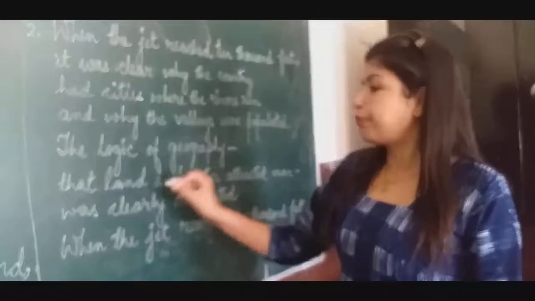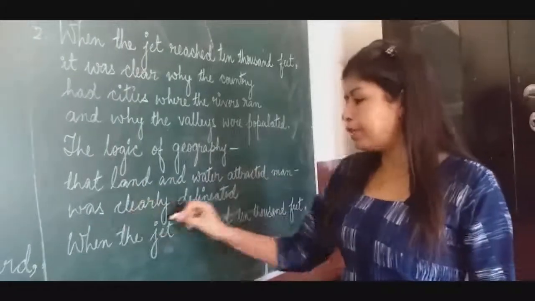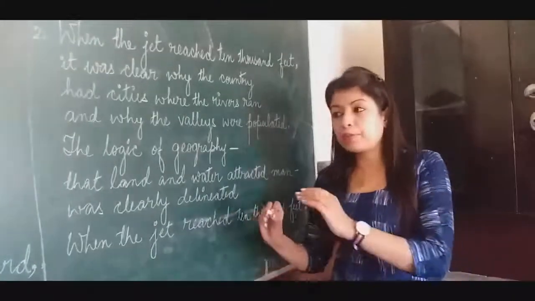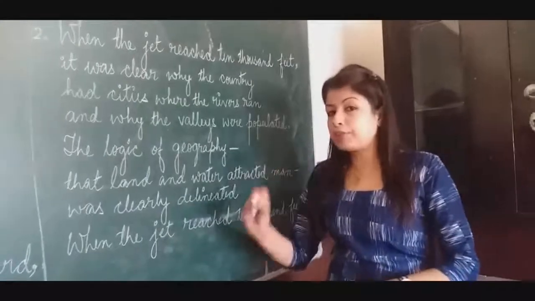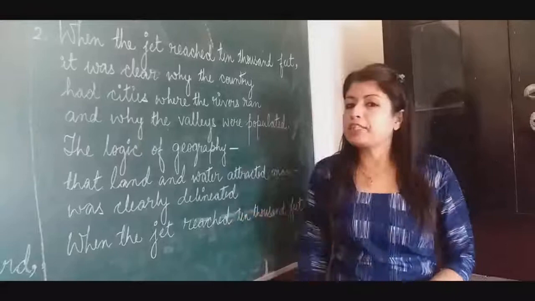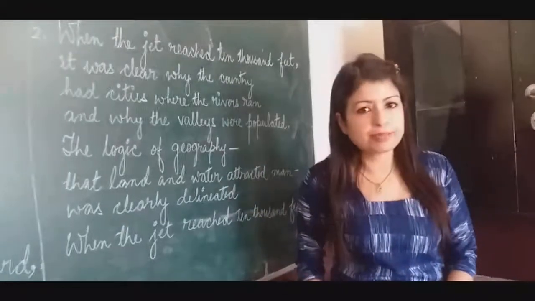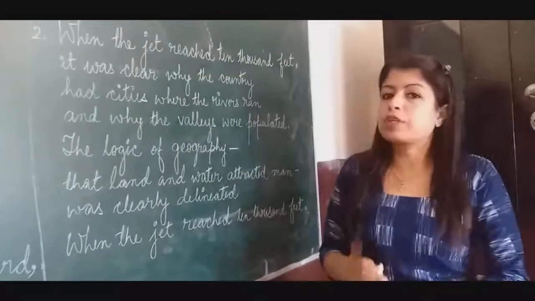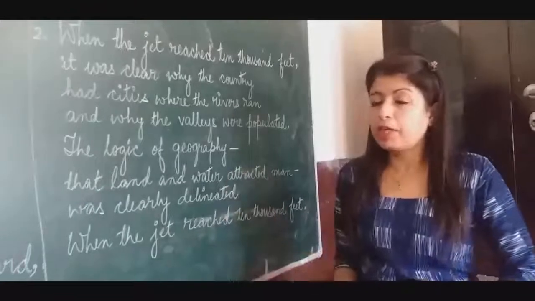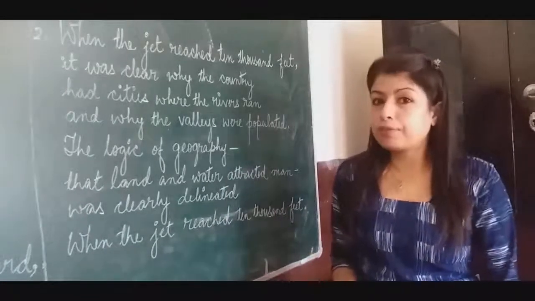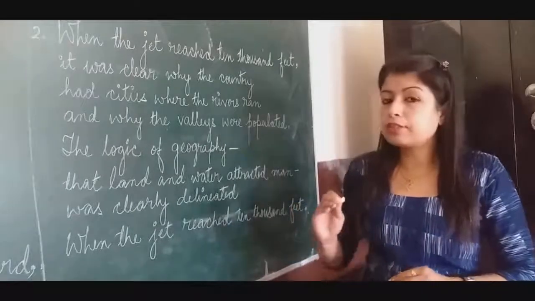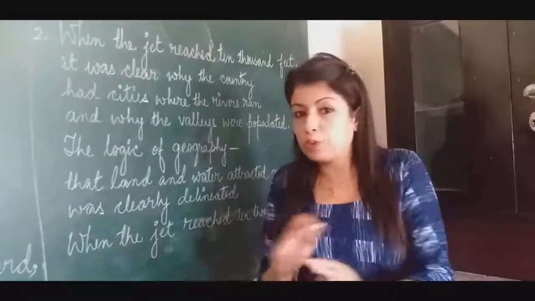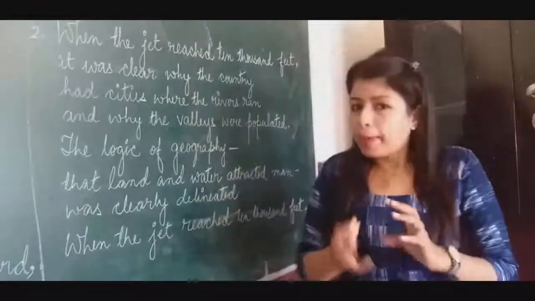So, the logic of geography, that land and water attracted man, was clearly delineated when the jet reached 10,000 feet. The poet was able to understand this when the jet reached 10,000 feet above the sea level. Clear? That means in the beginning, when the jet had just sprung, the cities looked very clean and well developed. But when it rose higher, the poet was able to see that the cities which looked well planned and developed were no more well planned and developed, rather they were haphazard.